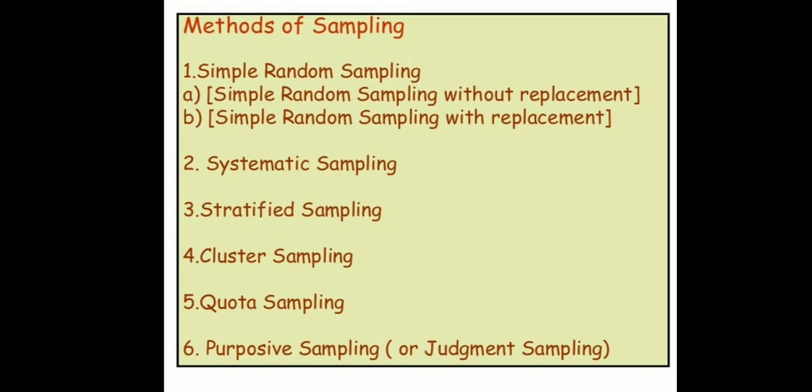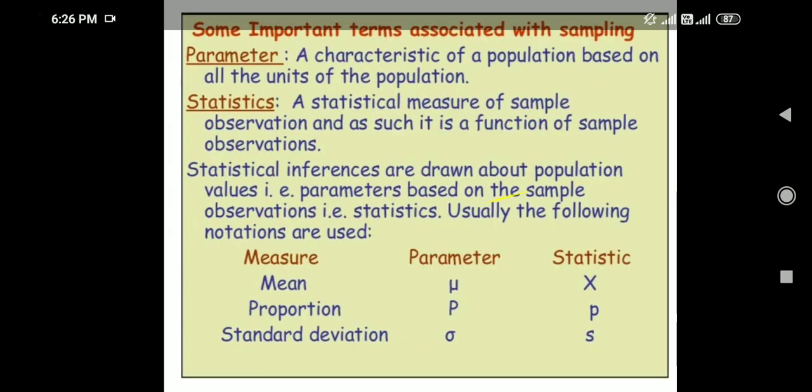The second system includes systematic sampling, stratified sampling, cluster sampling, quota sampling, and purposive sampling. Some important terms associated with sampling: Parameter. A parameter is a population constant, a characteristic of a population based on all the units of the population.